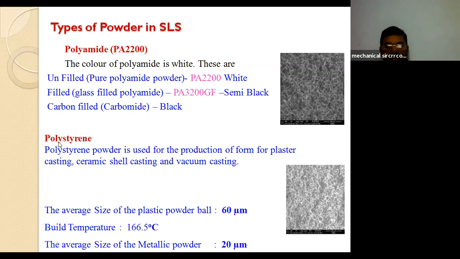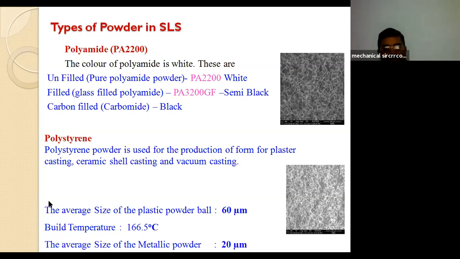And polystyrene, the second category powder, is used for plaster casting, ceramic shell casting, and vacuum casting. So these are the different casting process materials given here.